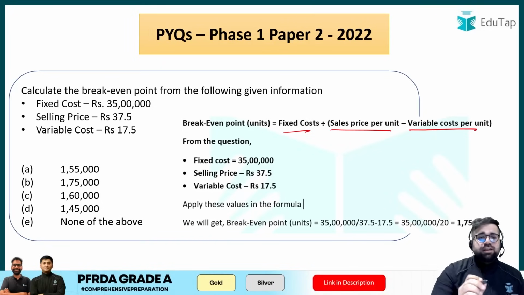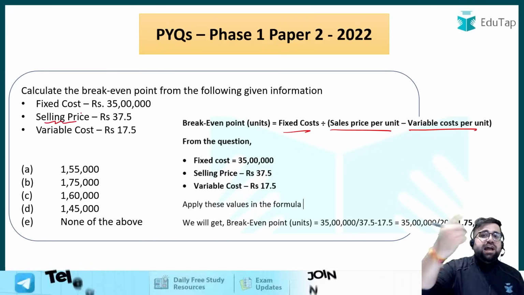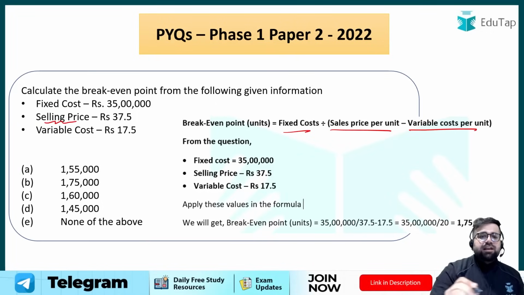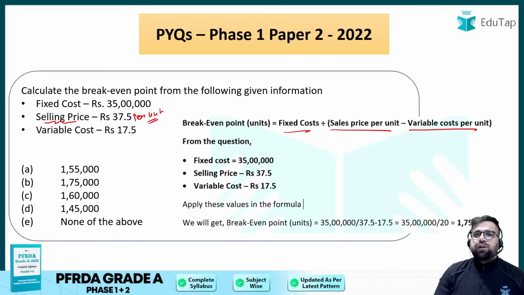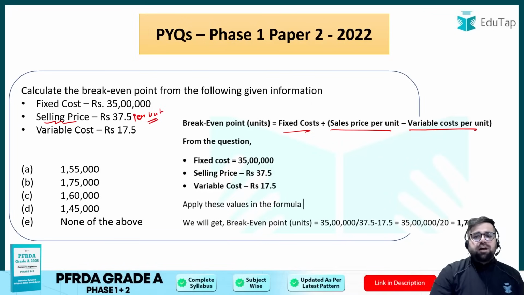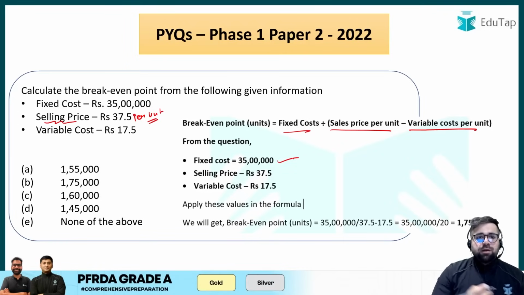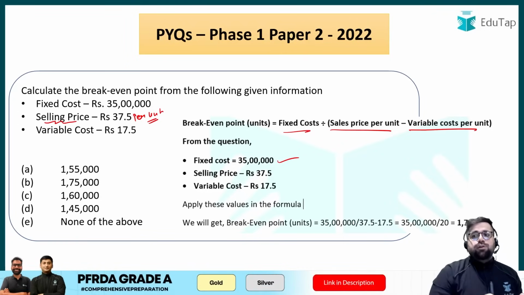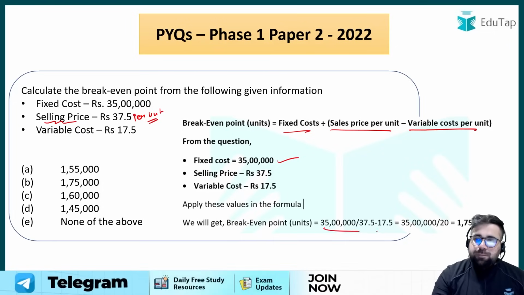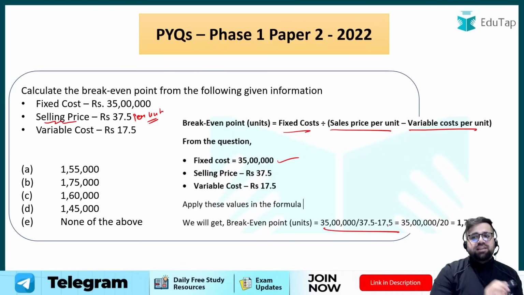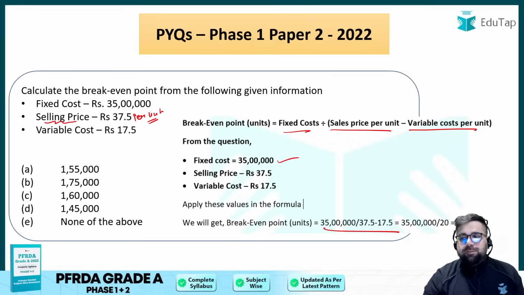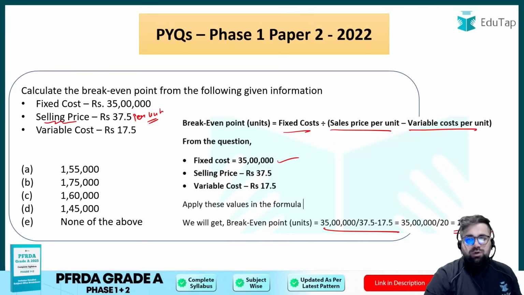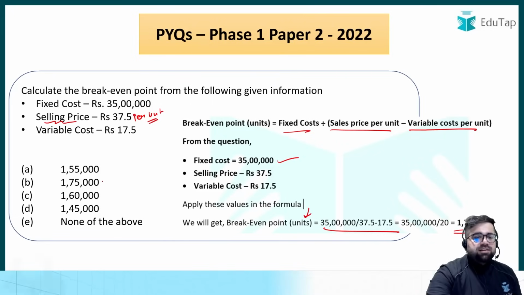Previously I was thinking that this particular price was given to you as value, but now they have clearly mentioned that this is per unit. So you have to get your break even point in units only. Fixed cost is given to you as a total of 35 lakhs, but they have given selling price and variable cost per unit. So apply the formula: fixed cost divided by sales price per unit minus variable cost per unit. Your answer will come around 1,75,000, and this is coming in units.